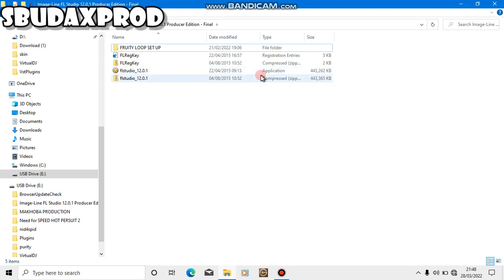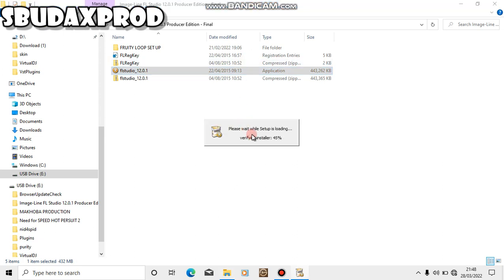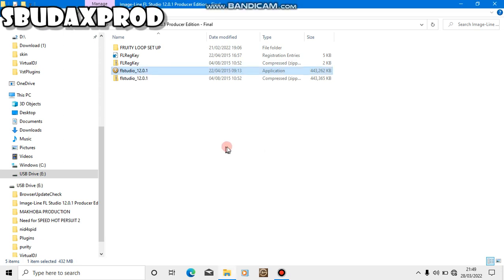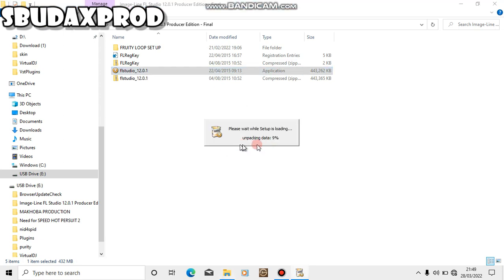Okay, what you have to do now is double-click on the FL Studio application. Okay, loading. The setup is loading or unpacking data. You wait for it.